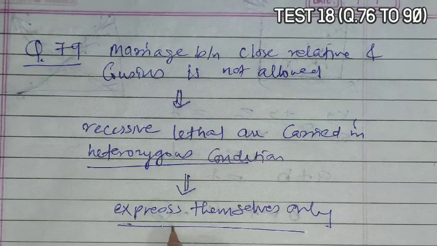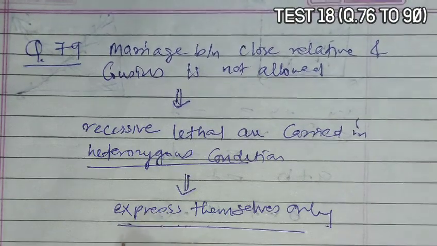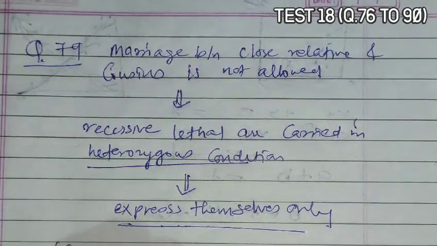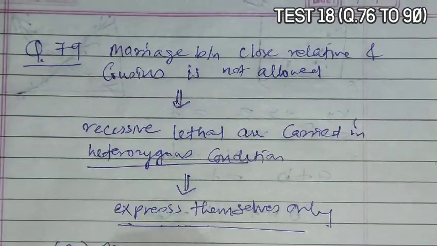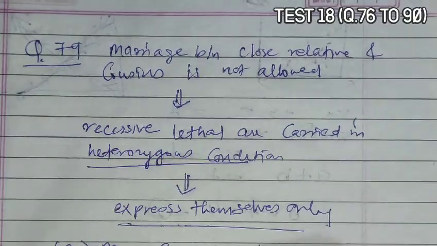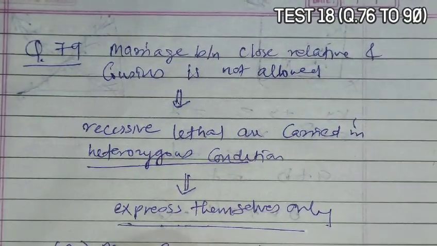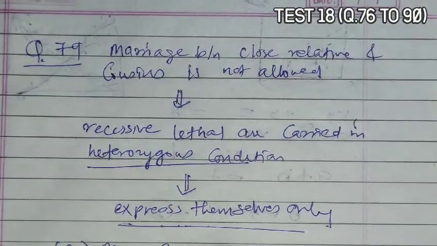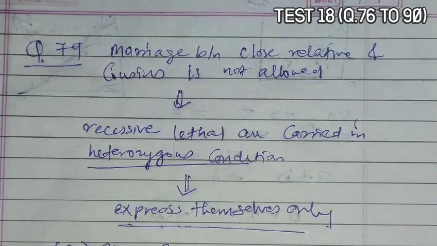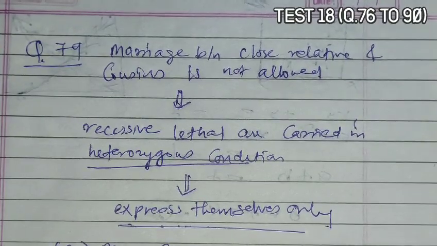So this occurs when there is a cross between two carrier individuals. So what happens is more recessive defects are likely to appear. So option B is the correct answer.